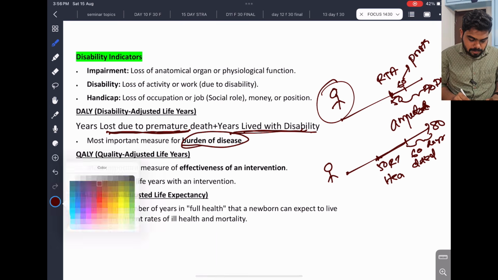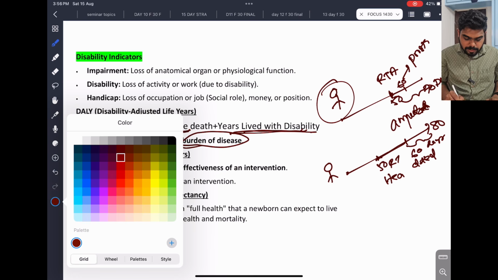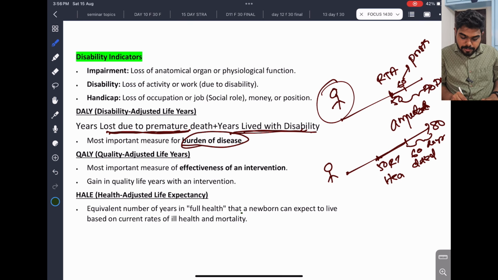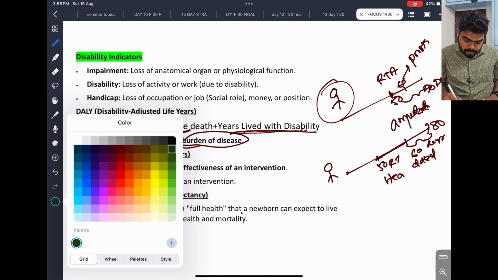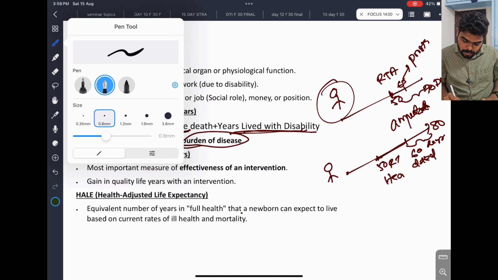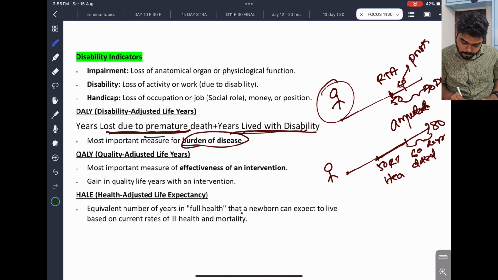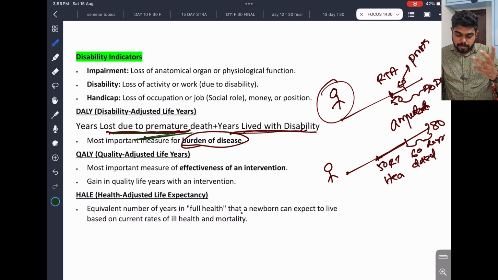Now I will discuss individually. Years lost due to premature death or years lived with disability, that is known as disability adjusted life years.